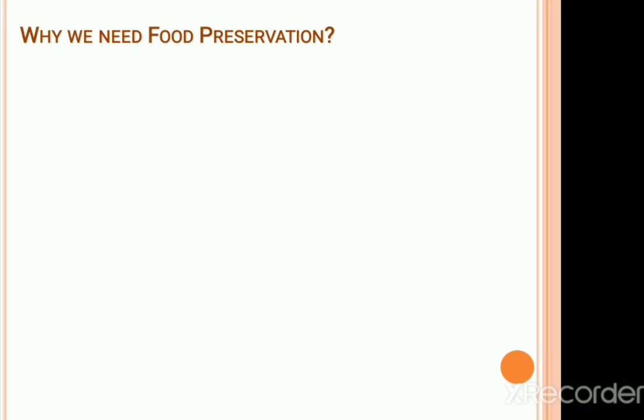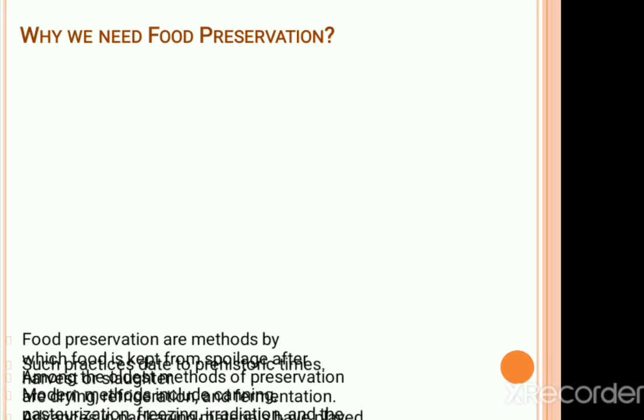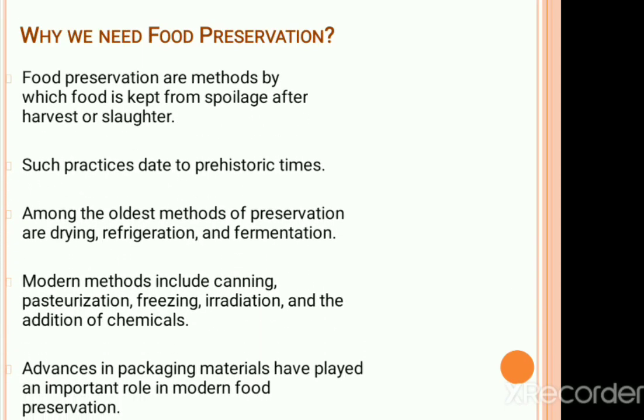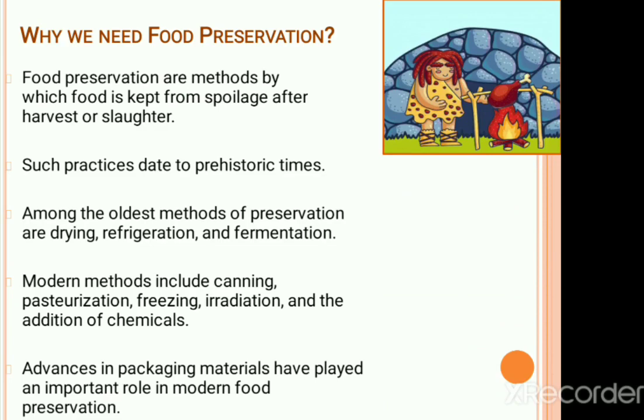Before learning about the preservation techniques, let's know the reason behind the need of food preservation. Food preservation are methods by which food is kept from spoilage after harvest or slaughter. Such practices date to prehistoric times.